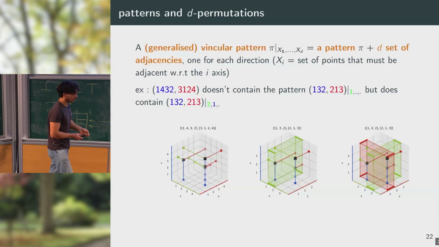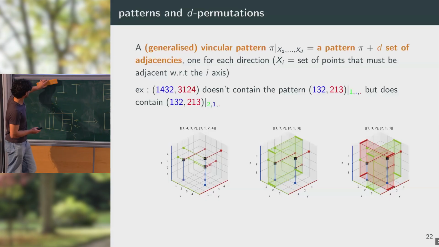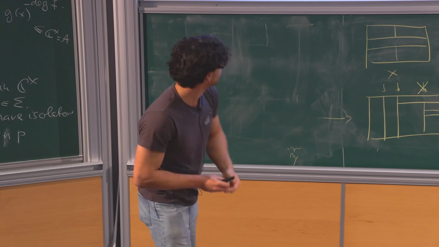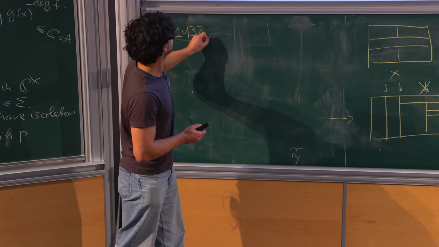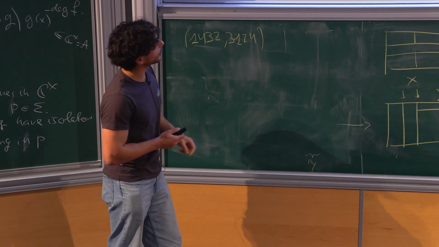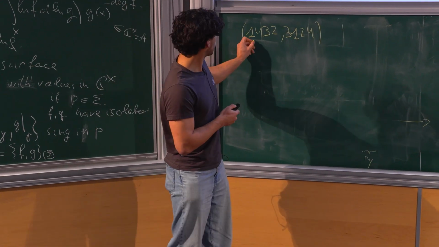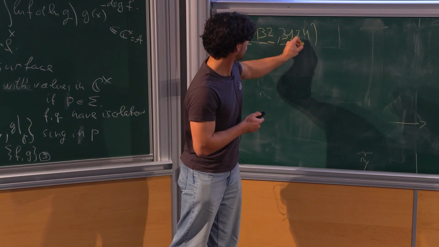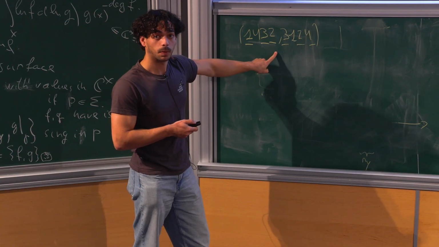So more clearly, if I consider the permutation 1, 4, 3, 2, 3, 1, 2, 4, it has an occurrence of 1, 3, 2, 2, 1, 3, which is given by the first, third, and fourth point of the permutation.